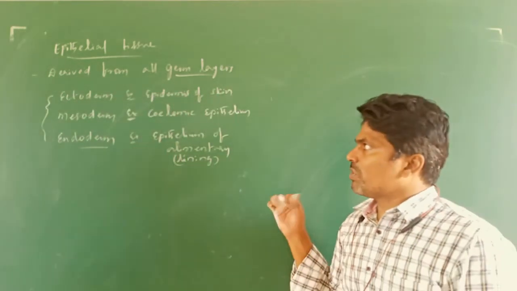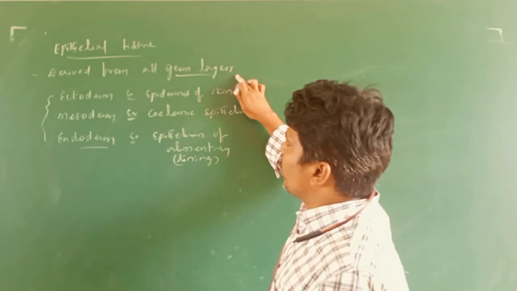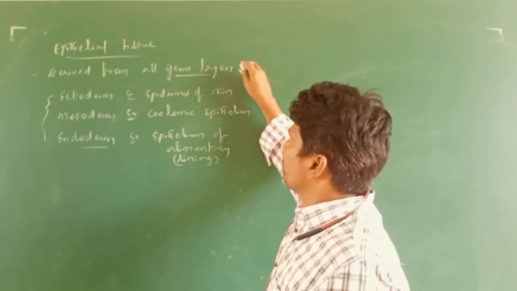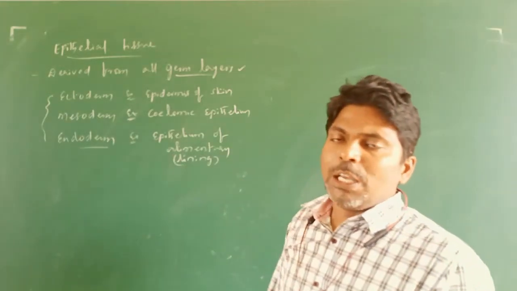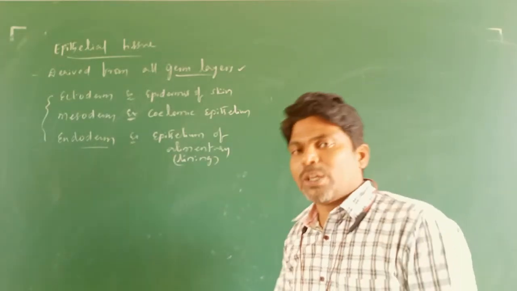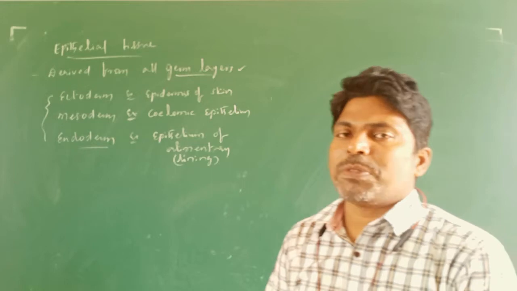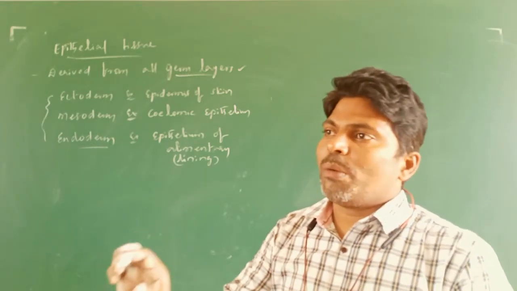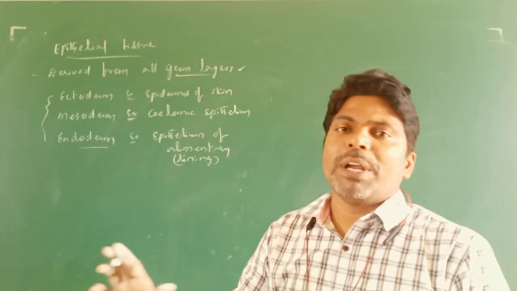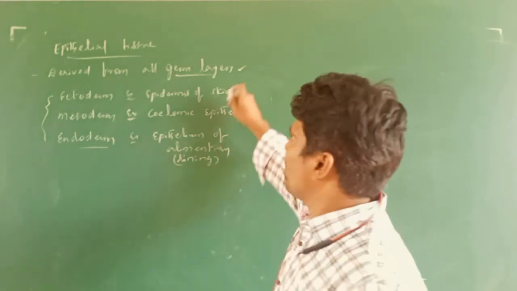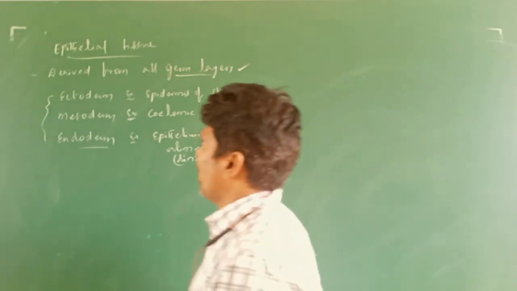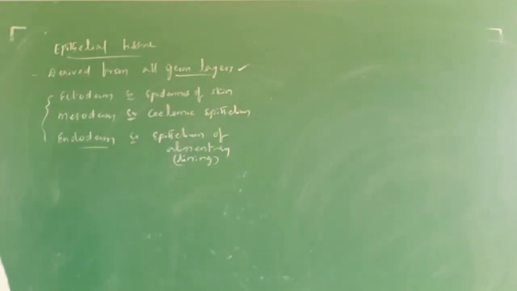So what I am trying to say is that epithelial tissue is derived from all three germ layers. In exams they ask which is derived from ectoderm, endoderm, or ectoderm, endoderm, mesoderm. The answer is the last option, derived from all the embryonic germ layers. Clear? So that is epithelial tissue.